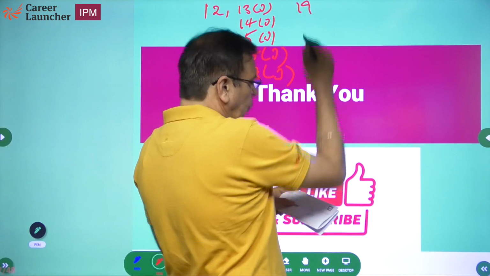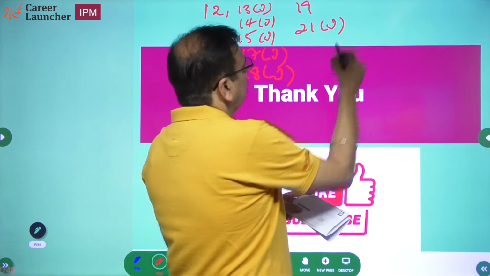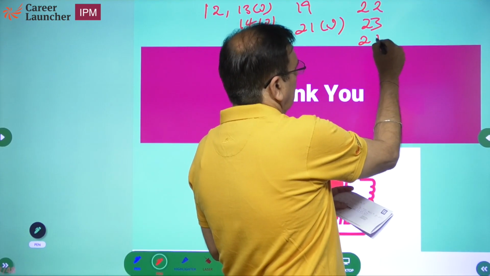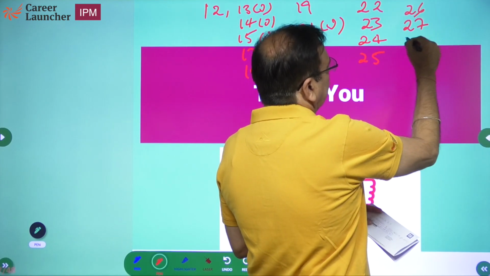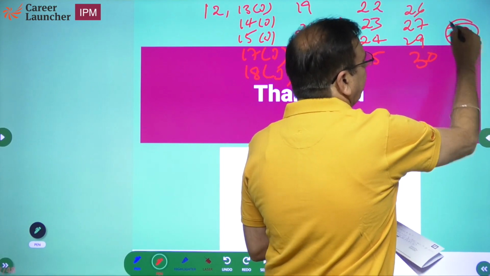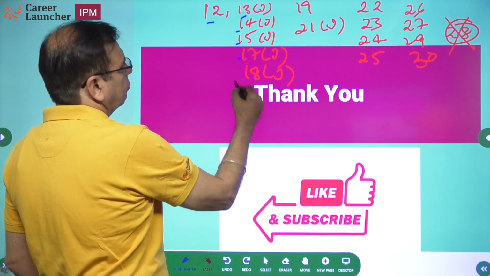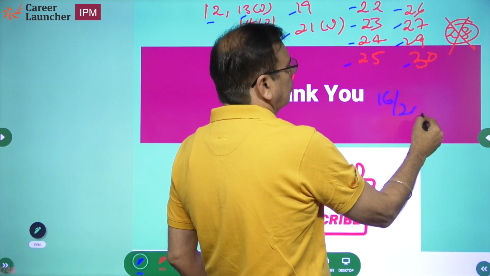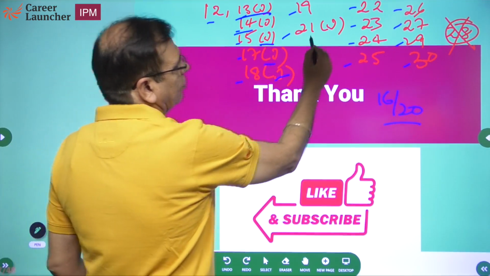19, we solved. 20 we skipped because it was a question which most of you will have a problem with. 21 again a jugaad. Then 22, 23, 24, and 25, and then 26, 27, 28 we said we will not do, 29 and 30. 28 I said it's that difficult calculation we will not do. How many questions have we solved? 1, 2, 3, 4, 5, 6, 7, 8, 9, 10, 11, 12, 13, 14, 15, 16. 16 out of 20. And how many jugaad out of them? 1, 2, 3, 4, 5, 6.